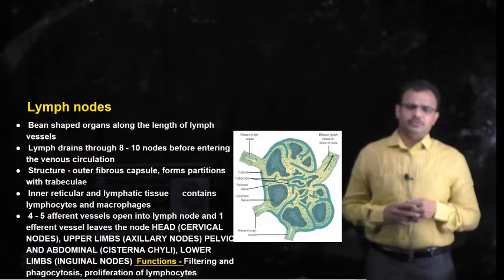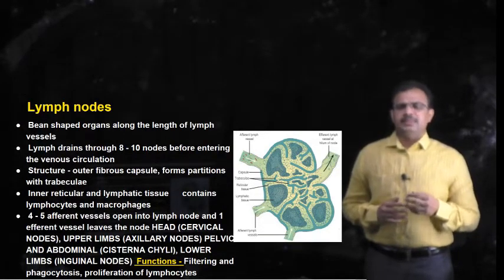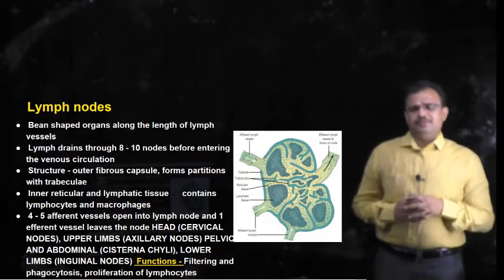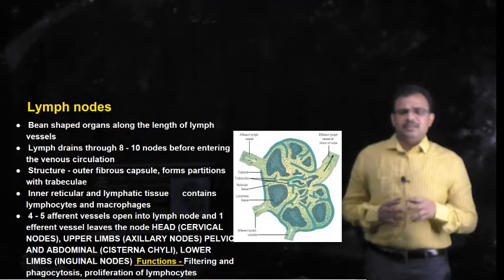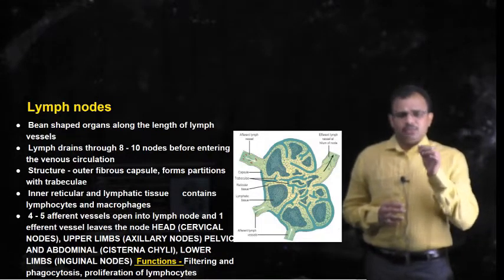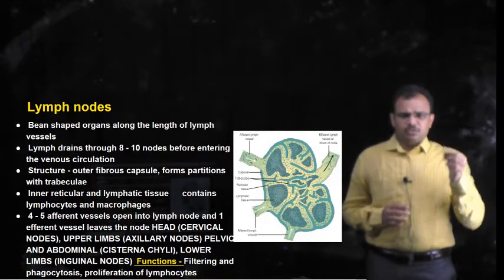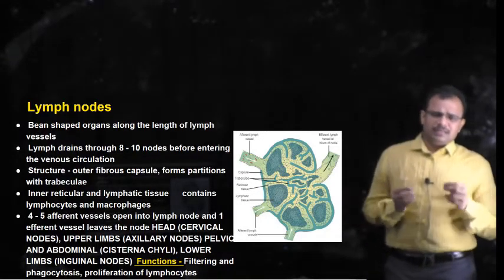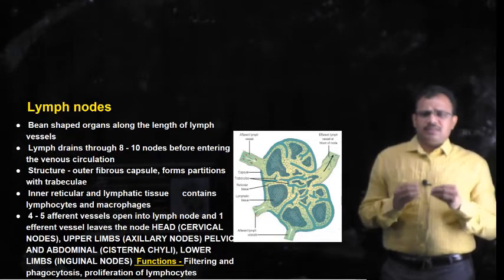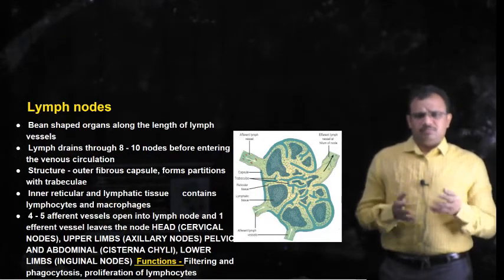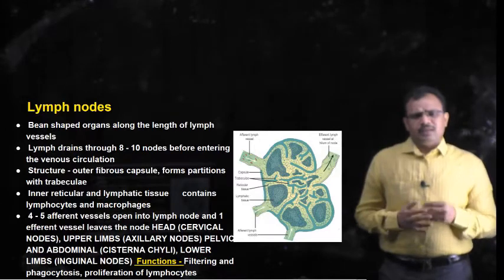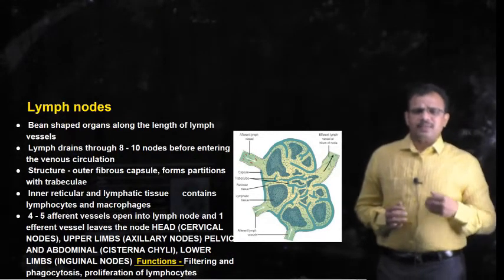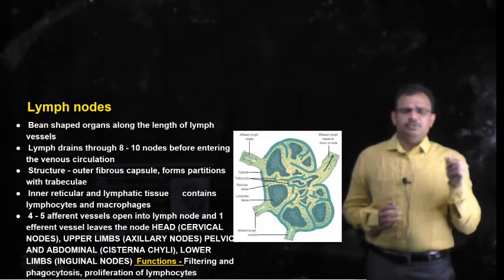Lymph nodes are bean shaped organs which are present along the length of lymph vessels, and lymph generally drains through 8 to 10 different nodes by the time it reaches the bloodstream. We have seen that the ultimate region where the lymph ends is the bloodstream, and before it enters the bloodstream, it passes through about 8 to 10 lymph nodes.